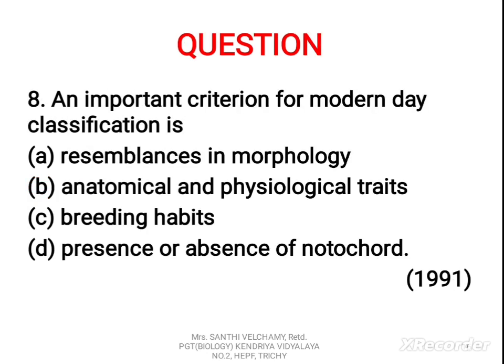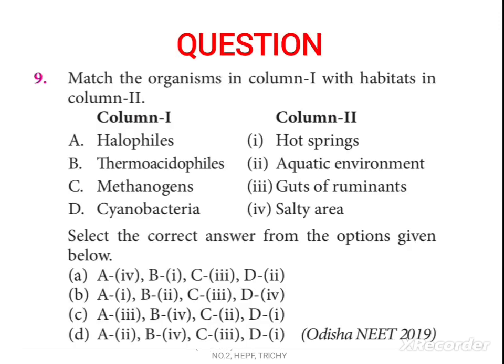Now the next question: an important criterion for modern day classification is A. Resemblances in morphology, B. Anatomical and physiological traits, C. Breeding habits, D. Presence or absence of notochord. The correct answer is B. Anatomical and physiological traits.